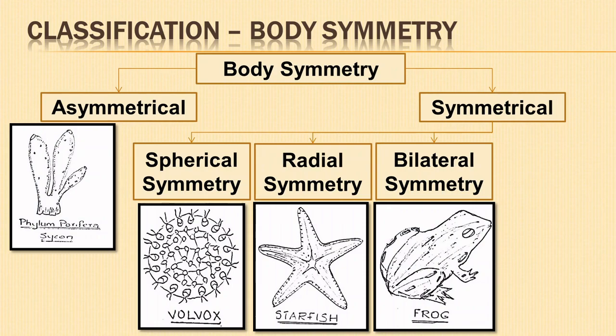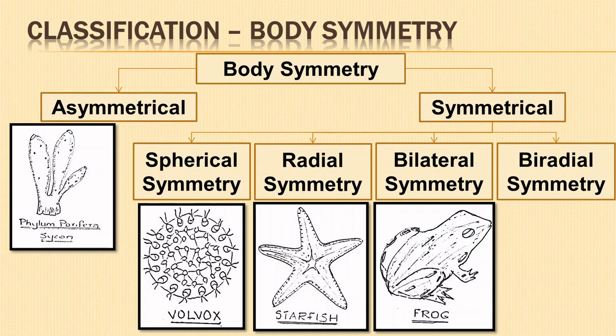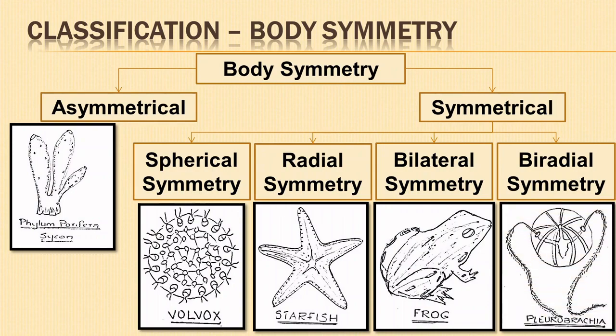Example, frog. In biradial symmetry, the body components are arranged with similar parts on either side of the central axis, and each of the four sides is identical to the opposite side, but is different from the adjacent side. Organisms can be divided into two similar halves in only two planes. Example, comb jellies. Next is animal classification based on coelom or body cavity development.